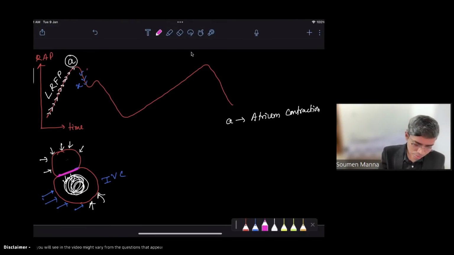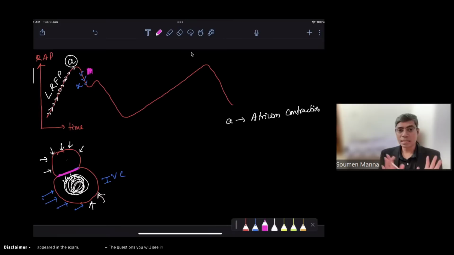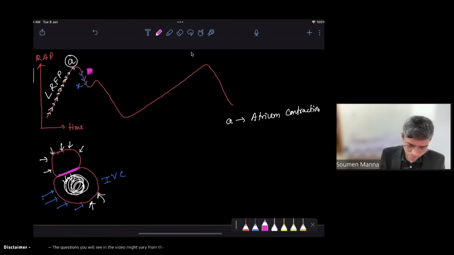So the first heart sound will almost appear here, just at the beginning of the C wave. Okay, now look at this. So now the tricuspid valve is closed, and the ventricle is contracting.